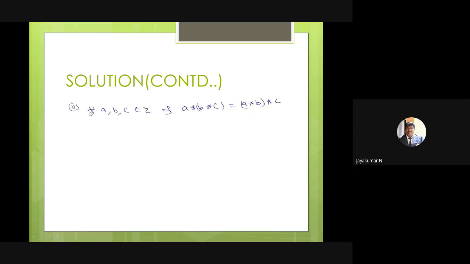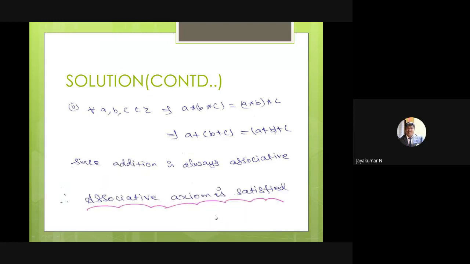Then, what is the associative axiom? If you choose 3 elements in Z, (a star b) star c equals a star (b star c) is satisfied. So here (a plus b) plus c equals a plus (b plus c), which is obviously equal. Addition and multiplication are always associative, you keep that in your mind. So therefore associative axiom is satisfied.